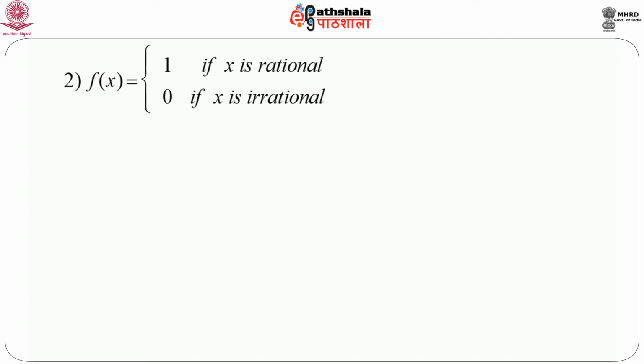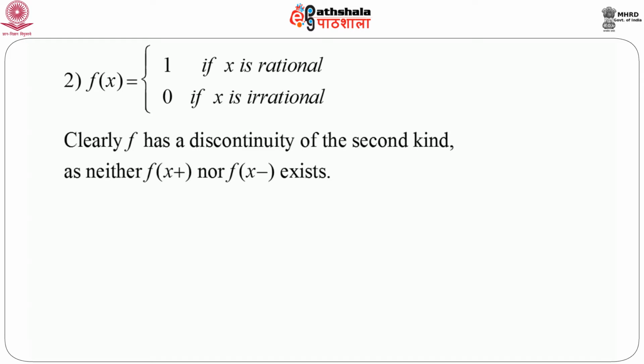Now consider the second function, which is very interesting. It's very difficult to draw this function. f of x equals 1 if x is rational, and 0 if x is irrational. So it is clear that f has a discontinuity of the second kind. That means that neither f of x plus nor f of x minus exists for every x. That is very important.